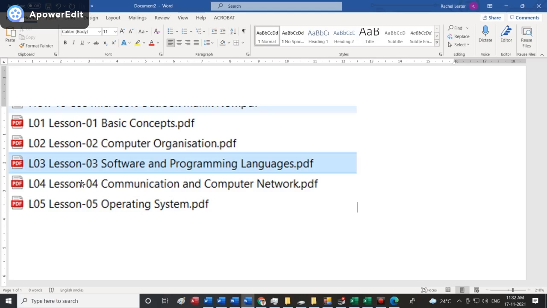Fourth one, communication and computer network. Fifth one is operating system. Fifth lesson is operating system.